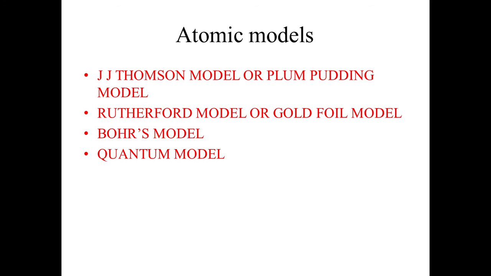Come to the next. There are various atomic models which we discuss in our next lecture. These are J.J. Thomson model, called the plum pudding model. Most of the models you studied in your class 9th, 10th also. But now we go for the detailed study about these models. Basically, we go for the detailed study of Bohr's model and quantum models. So these models are J.J. Thomson, Rutherford, Bohr model, and quantum model. Quantum model is the latest and most advanced model related to the atoms.